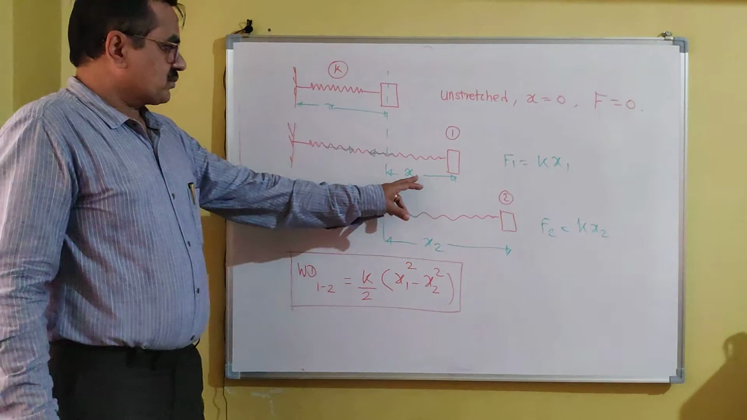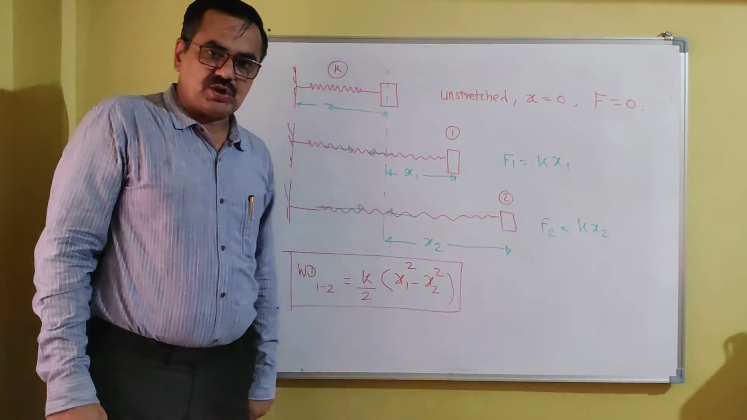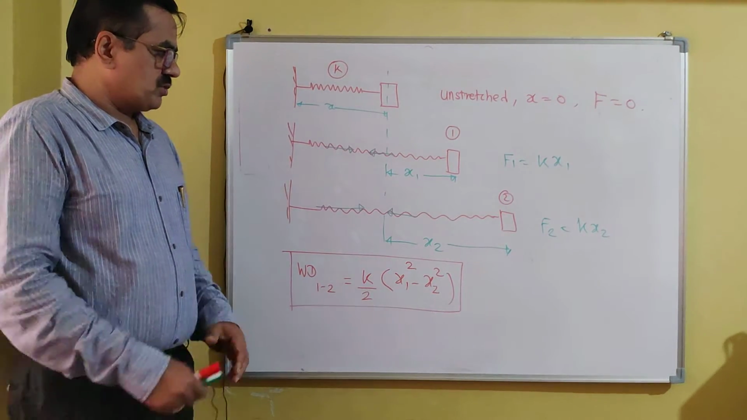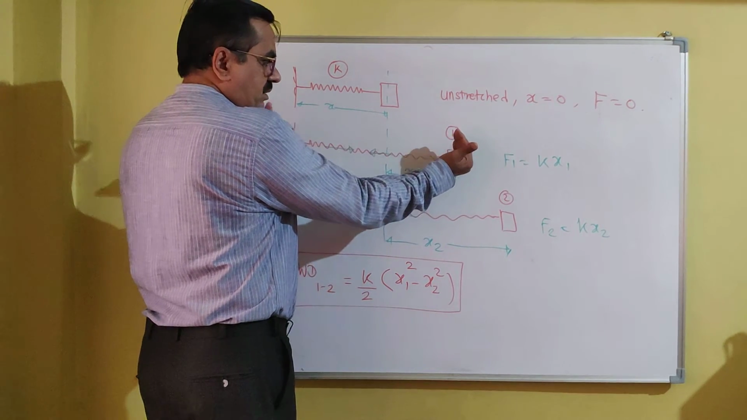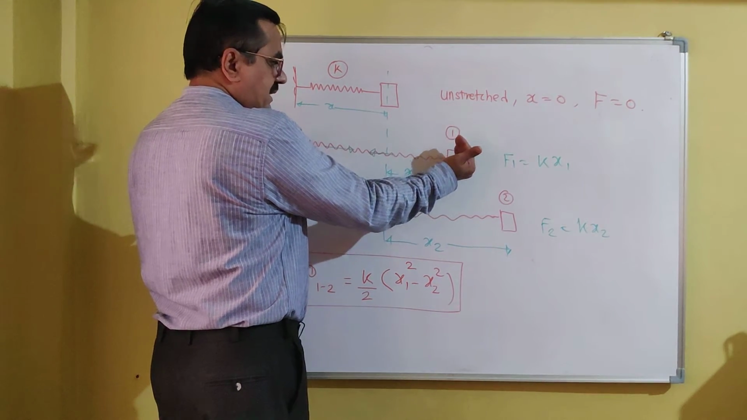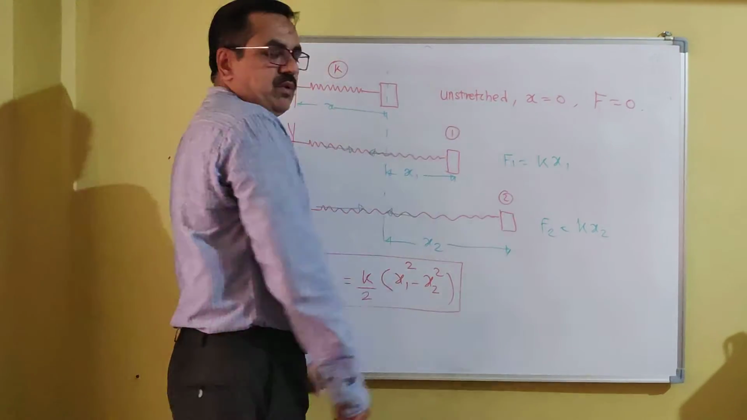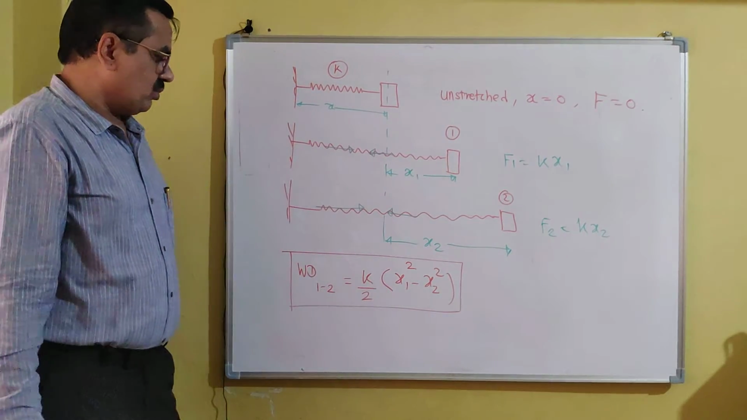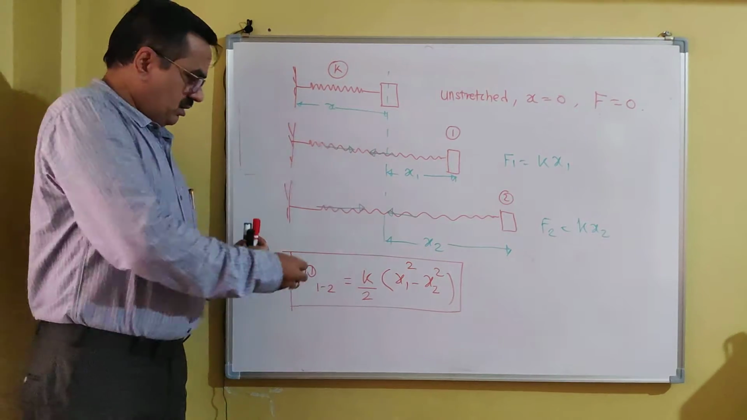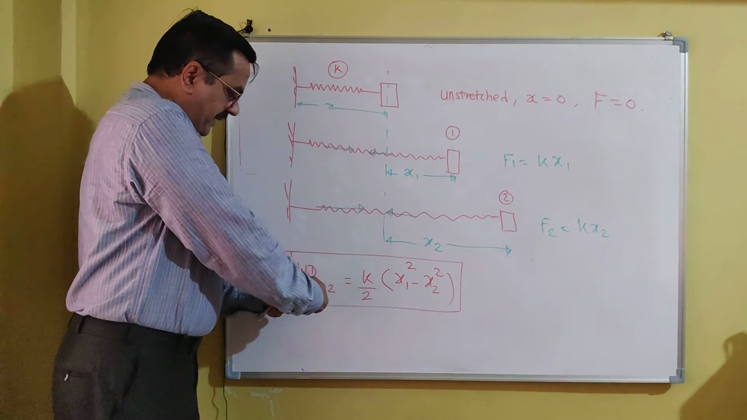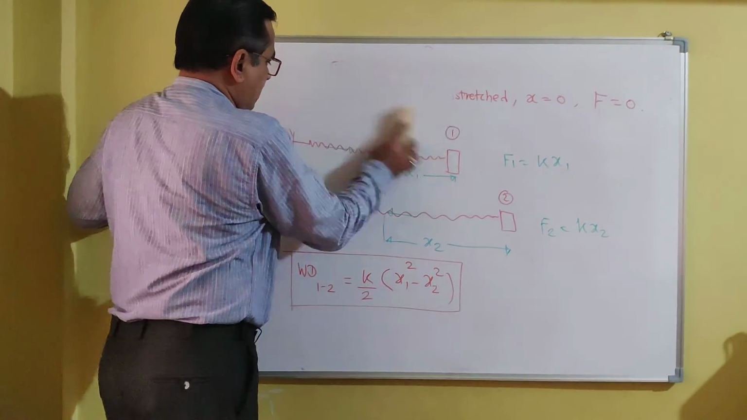What is x1? x1 is the deformation at position 1. x2 is the deformation at position 2. How to calculate x1? Suppose this is the length of the spring at position 1, say L1, then L1 minus x is equal to x1. L2 minus x is equal to x2. In this way we can calculate x1 and x2. After knowing x1 and x2, we can write the equation for work done by spring force from 1 to 2. And thus all the forces are discussed.